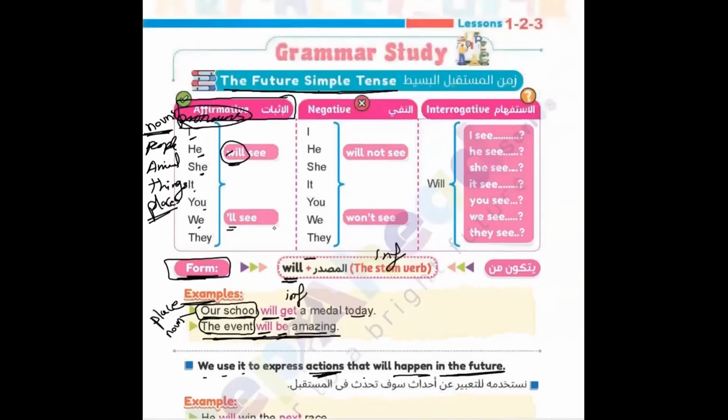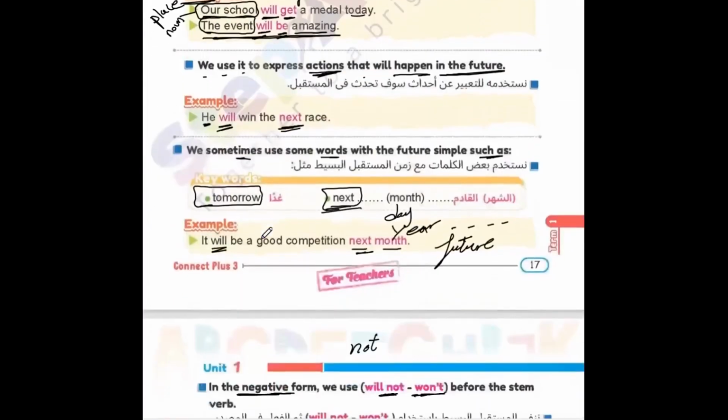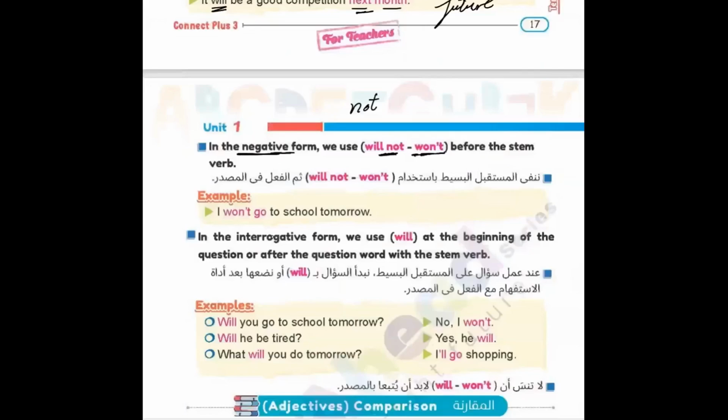As usual, it works with pronouns that we know and also with nouns. Nouns or pronouns with will not before the stem verb. I will not see. She will not see. It will not see. We won't see. And also I can use the short writing with any one of the pronouns, and with any one of the nouns also. The same, it will work, no problem. So, example here.